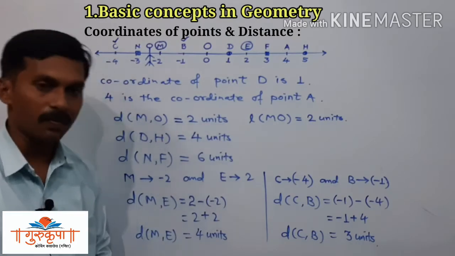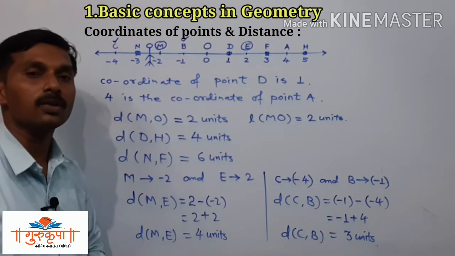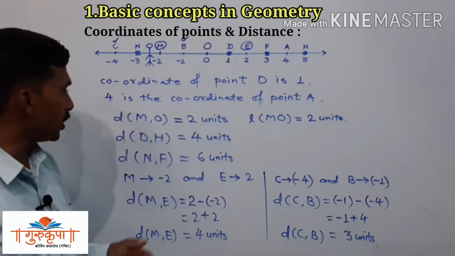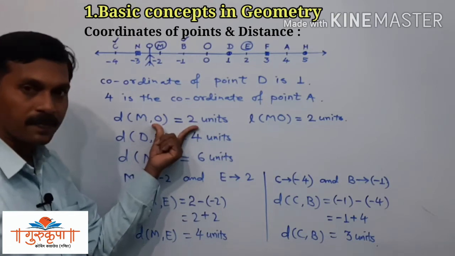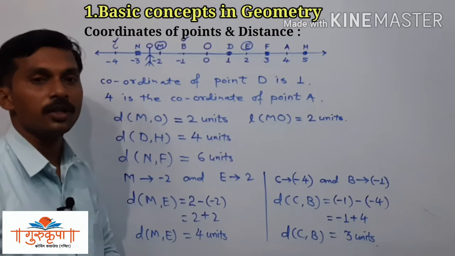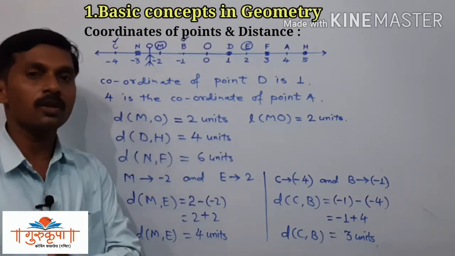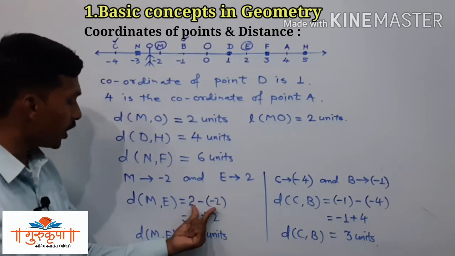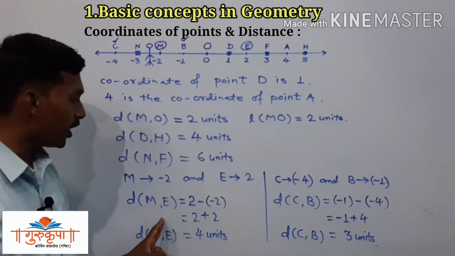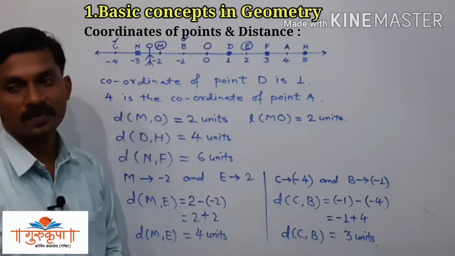Like this we can find the distance between any 2 points when we are given the coordinates of those points. We have two ways, that is by observation and by using the formula. What is the formula for finding the distance between the 2 points? That is bigger coordinate minus smaller coordinate, and using that formula we found the distances ME and CB.